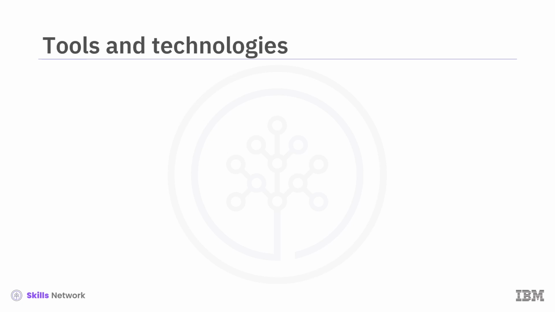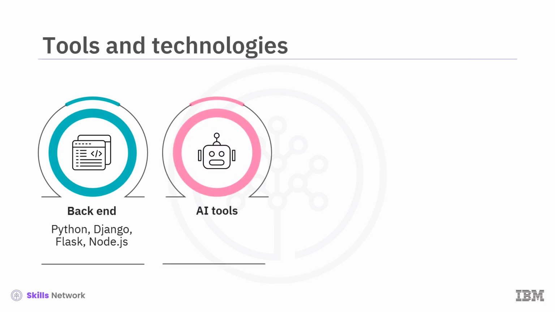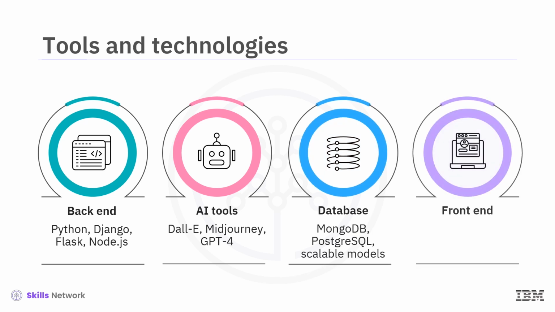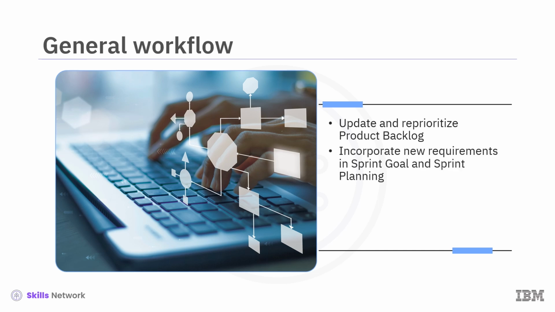Sample tools and technologies for the backend can be Python, Django, Flask, Node.js, or others. For AI tools, DALL-E, Midjourney, GPT-4. This is for databases such as MongoDB, PostgreSQL, scalable models. For front-end, React, Angular, and so on. The general workflow involves updating and reprioritizing the product backlog, incorporating new requirements in sprint goals and sprint planning, developing data collection, models, the back end, and the front end, testing, and deploying.